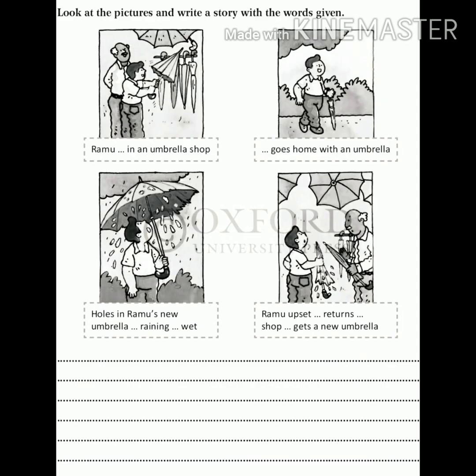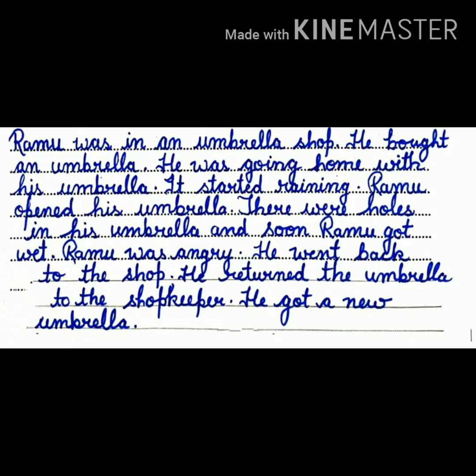So children, here on the screen I have one exercise of your textbook itself. Look at the pictures and write the story with the words given. In the same way, if I'm asking this type of question, the hints will be given, you have to simply write down the story. So here I have done this one, picture composition. This is your picture composition. I have taken it only for telling you what is picture composition.